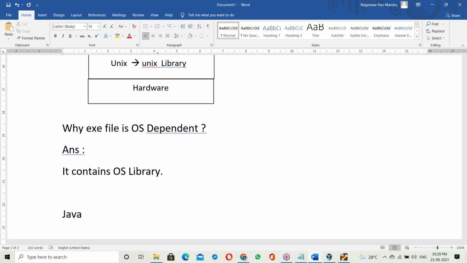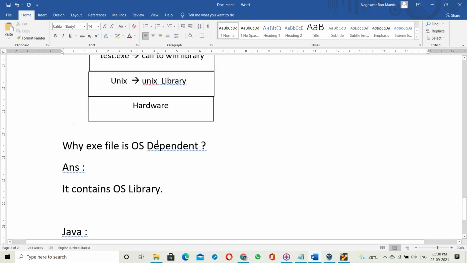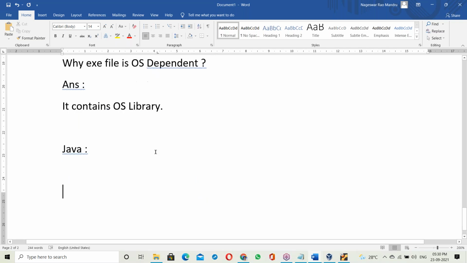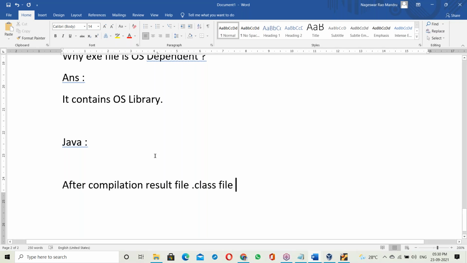Now let us come to Java. If it is Java, how does it work? Like C programming, after compilation Java generates a dot class file. After compilation, the result file is a dot class file. I showed this yesterday.